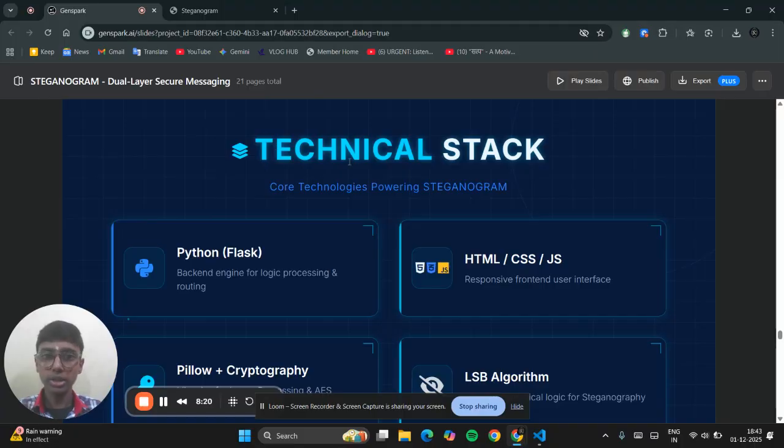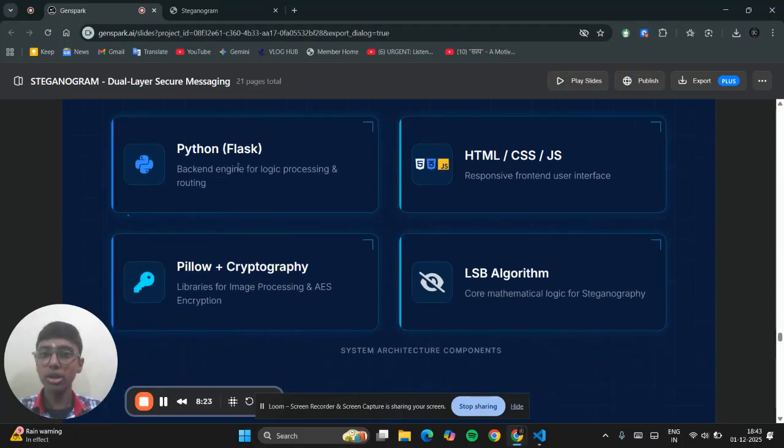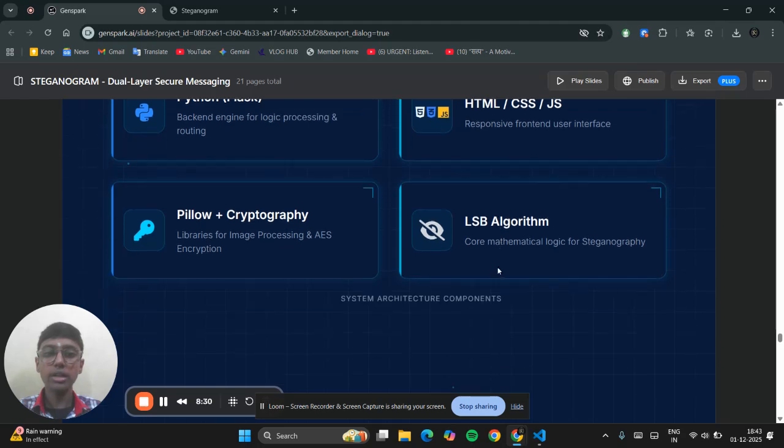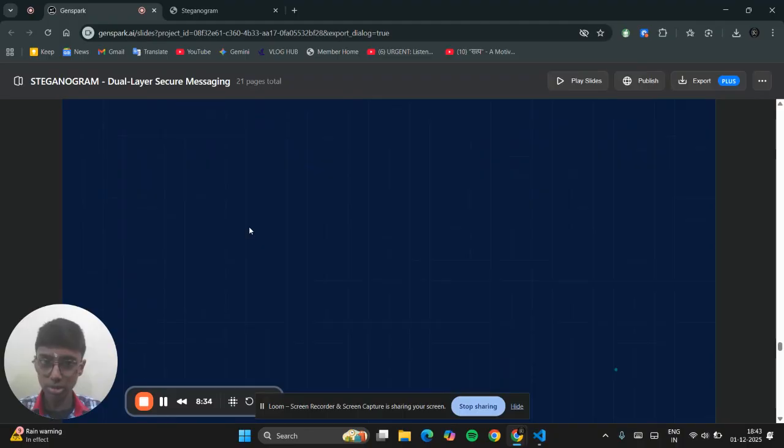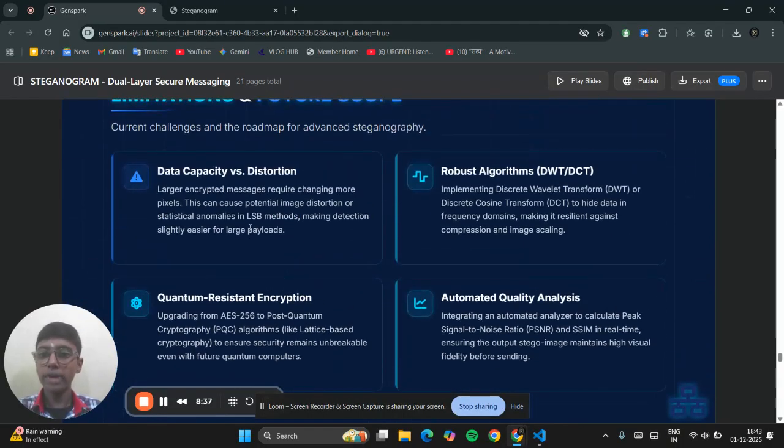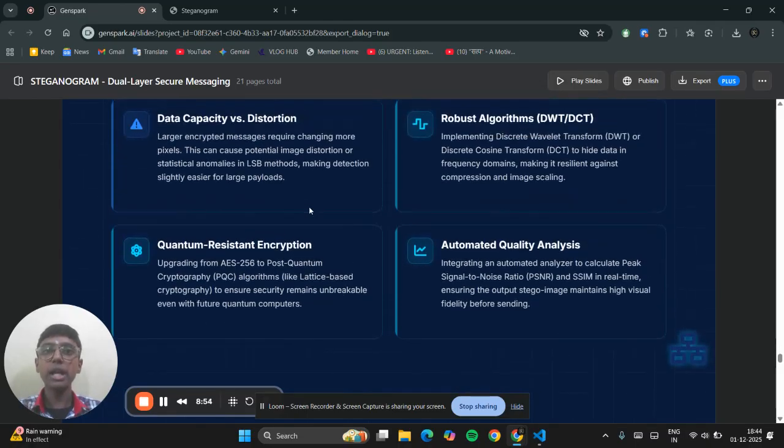I would like to conclude with the technical stack. I used Python for the processing engine, which is the steganography engine, and HTML, CSS, and JS for the front end, and the least significant bit algorithm, along with Pillow and cryptography for further processes. Then, if we talk about the limitations, the main thing is storage. If we store text in the database, it takes only around bytes of data, but when we have to store images, it takes MBs of data. I'm constantly working towards making it scalable and efficient.